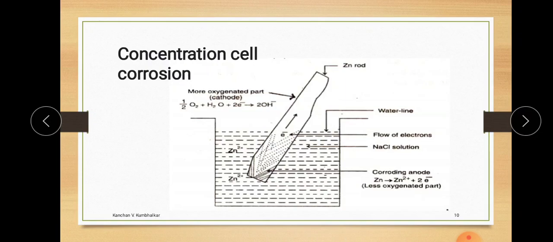So this is all about the different types of wet and dry corrosion.